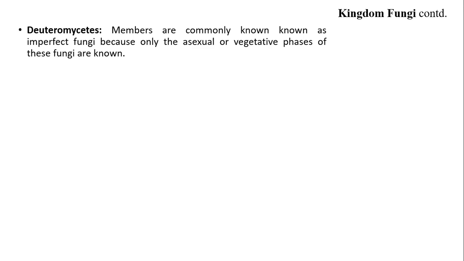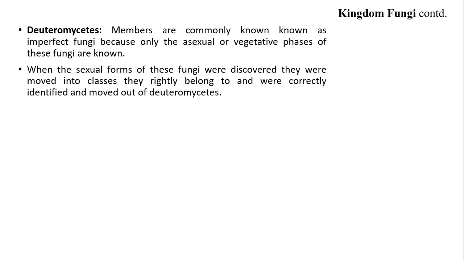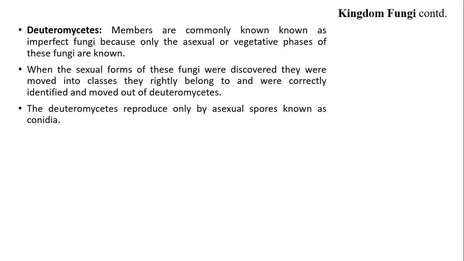Deuteromycetes. Members belonging to Deuteromycetes are commonly known as imperfect fungi because only the asexual or vegetative phases of these fungi are known. When the sexual forms of these fungi were discovered, they were moved into classes they rightly belonged to and were correctly identified and moved out of Deuteromycetes. The Deuteromycetes reproduce only by asexual spores known as conidia.